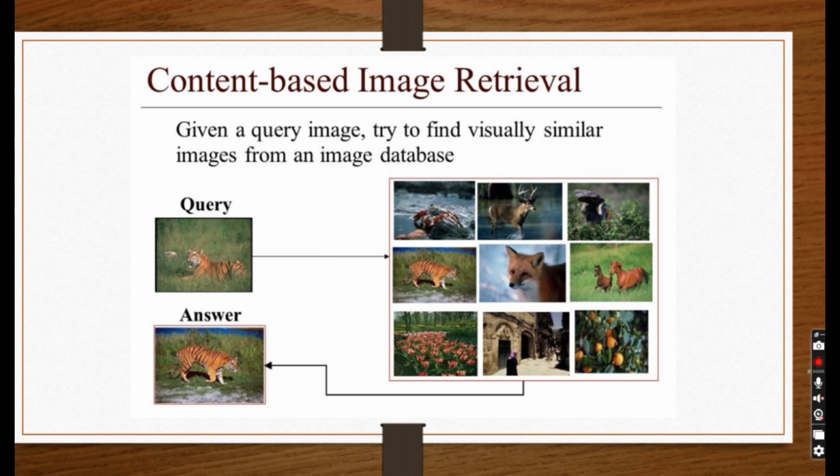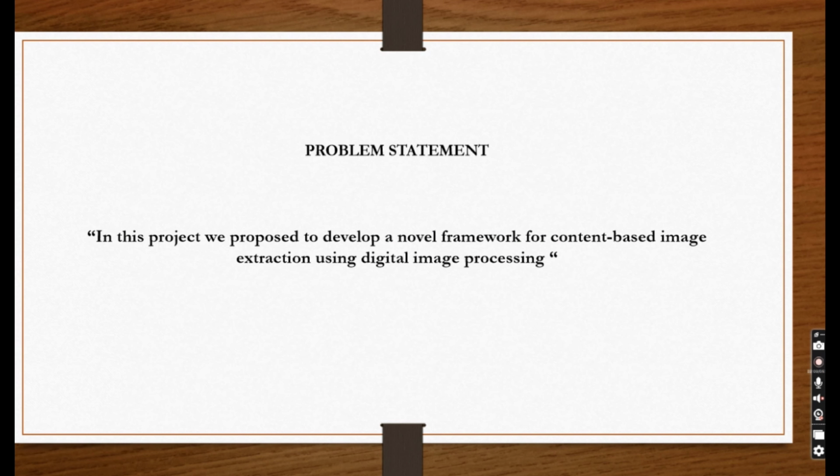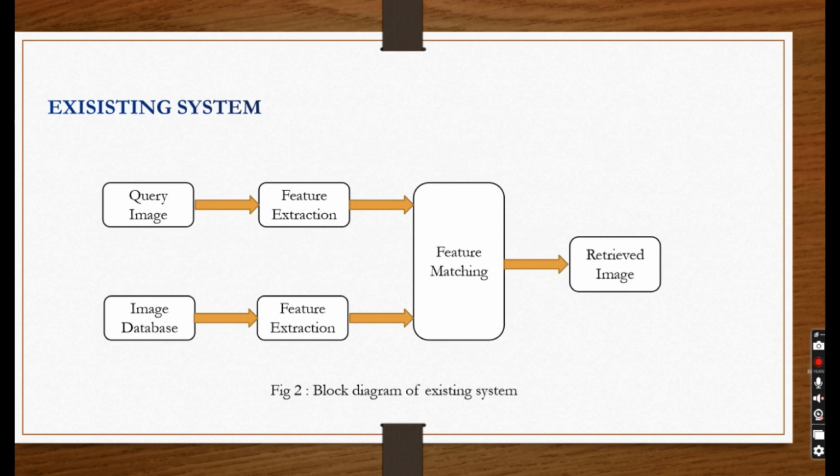For example, if you want to retrieve an image from a large database, first we have to give a query image as an input, and then the features of the query image and the features of the database image will be compared, and it gives the output image which is relevant to the input image. Problem statement. In this project, we propose to develop a novel framework for content-based image extraction.